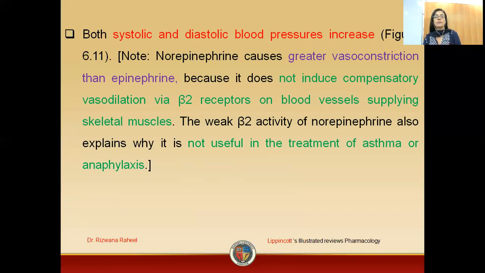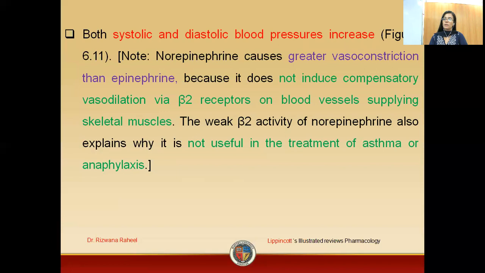Why is norepinephrine increasing both systolic and diastolic pressure? Because it has a vasoconstriction effect. It is not producing a compensatory effect by dilating the vessels through activating beta 2 receptors. So in the case of norepinephrine, there is an increase in both systolic and diastolic pressure due to alpha receptors.